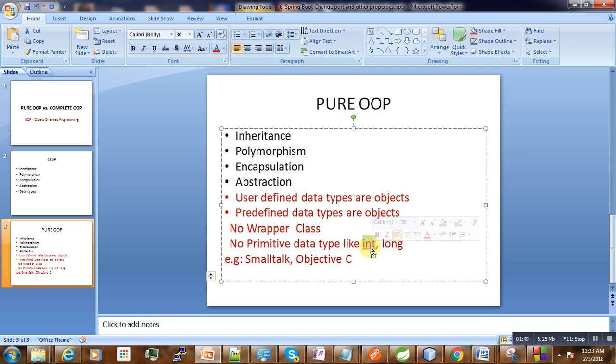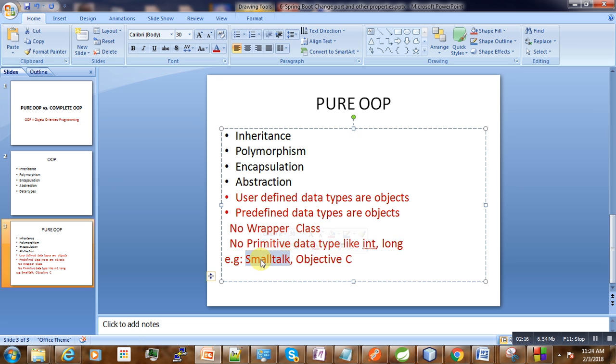And why I'm saying that is that int is not a class, not an object, it's a pure data type. Because we say predefined data types are objects, this one definitely does not fall into that, and this type of data type will disqualify a language as a pure OOP.